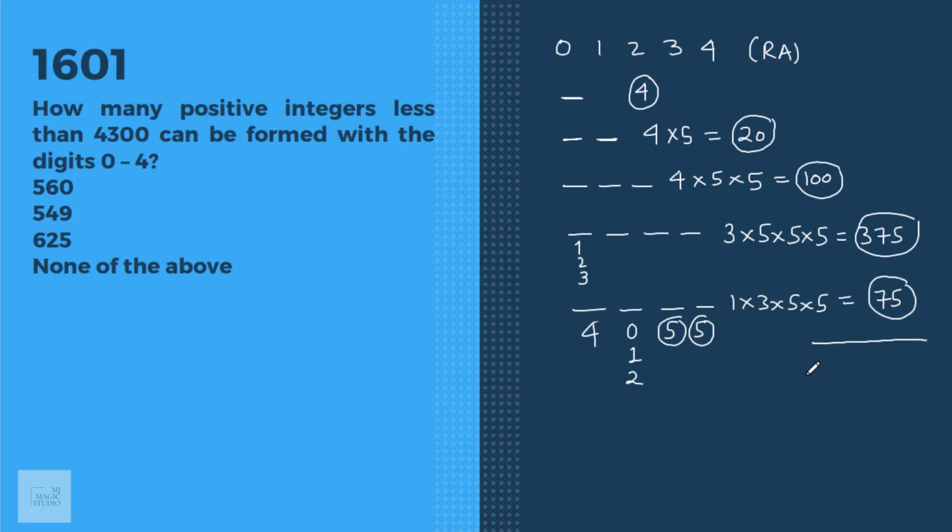These are the numbers which can be formed with repetition allowed, which would be less than 4300. 24 plus 100 plus 375 plus 75 gives 450 plus 124, which is 574. None of the above is the answer.